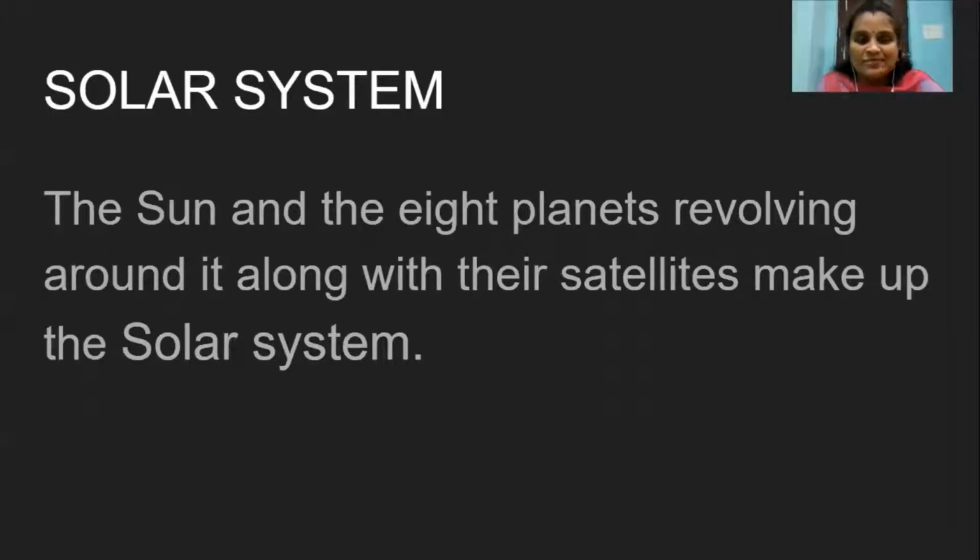Next, solar system. The sun and the 8 planets revolving around it, along with their satellites, make up the solar system. In our solar system, we have a star, that is the sun. So, all planets revolve around the sun with their satellites. Together, we call it the solar system.